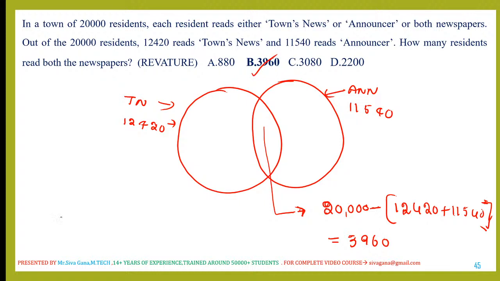I can say, A intersection B is equal to A plus B minus A union B. You can take like this also. Actually you have to do like this, minus 20,000 here. This is perfect. Strictly speaking, A plus B minus A union B.